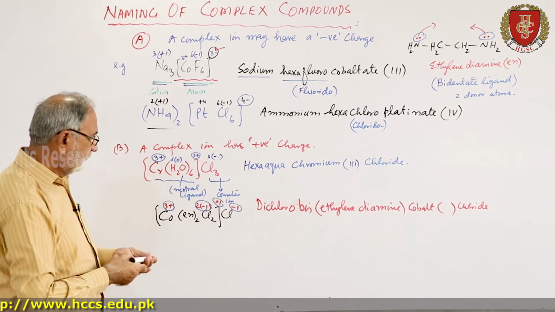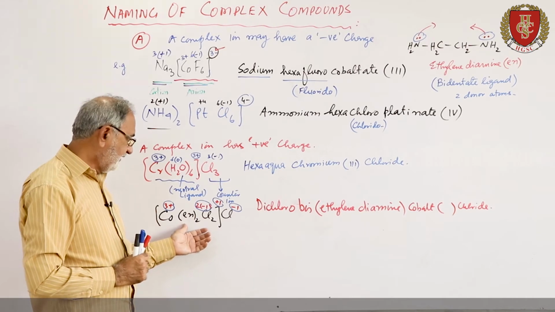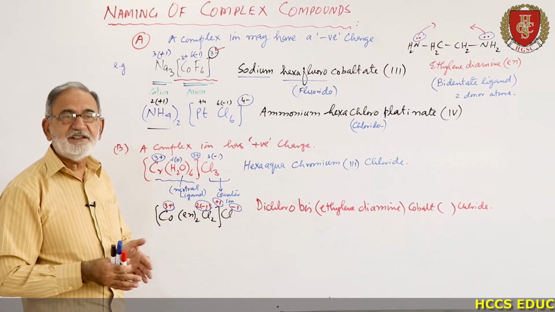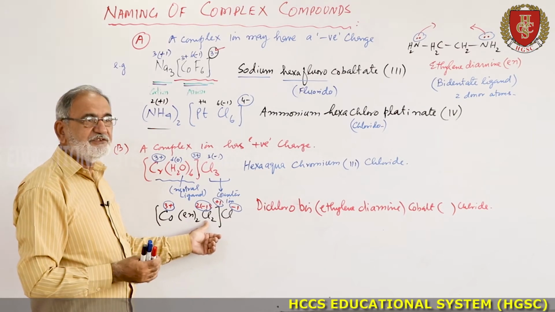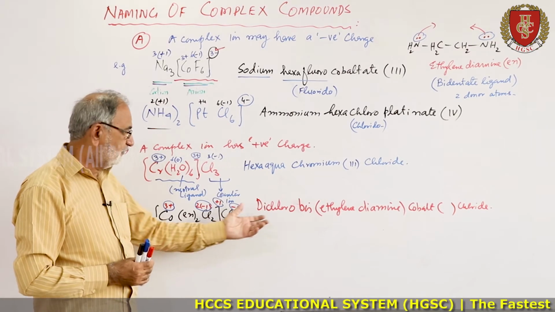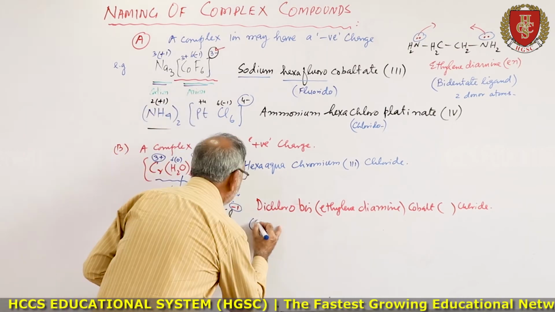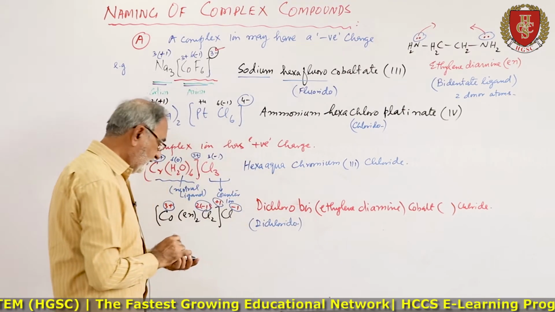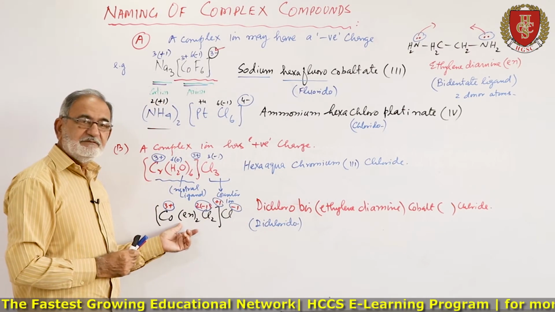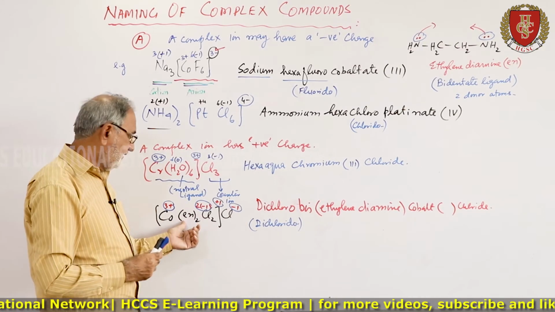So once again, there are 2 types of ligand which are named alphabetically. Ethylene starts with E, chlorine starts with C. So first you write the C one, so dichloro, you can also write it as dichlorido, the new name. Now this is bidentate. It has got 2 donor atoms.